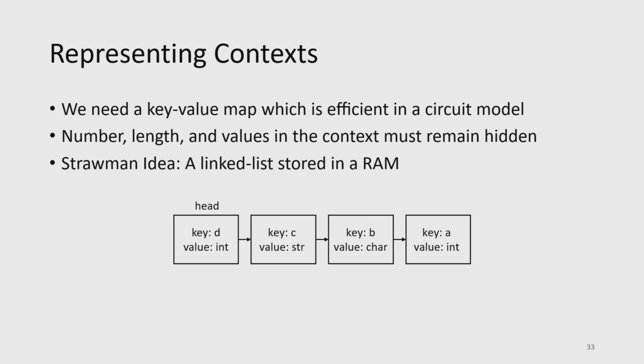But inside the circuit, now we need to also have some sort of representation of these contexts. Well, what are the contexts? These are key value maps. And we need them, again, to be efficient in this circuit model. The number, length, and the values in the context should remain hidden. So we have some strawman idea, and we'll see the problems and how to fix it. Our strawman idea is just going to be a linked list, and we'll once again store it in a RAM. So the prover will provide these contexts as part of the input to the circuit as well.